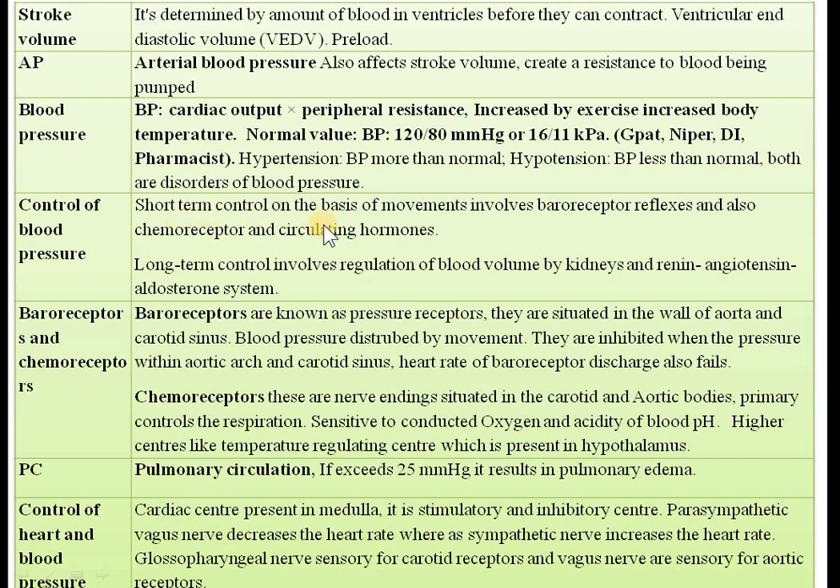So short-term control on the basis of movement involved in the baroreceptor reflexes, and also chemoreceptor and circulating hormones. Now this blood pressure is controlled by three. First one is the baroreceptor, second one is the chemoreceptors, and the third one is circulating hormones. Now what is my baroreceptor?